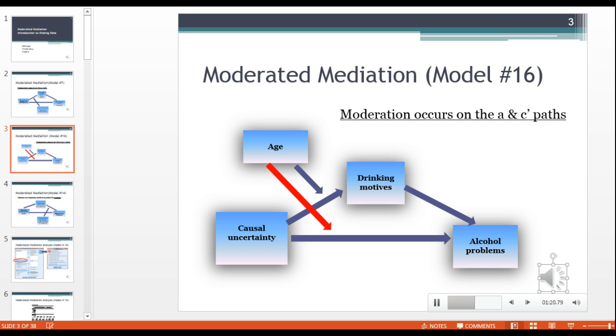Again, the A path would be positive. The more uncertainty the person felt, the more likely they would be to drink to avoid worry, and that was the drinking motive, and then a positive relationship on the B path.